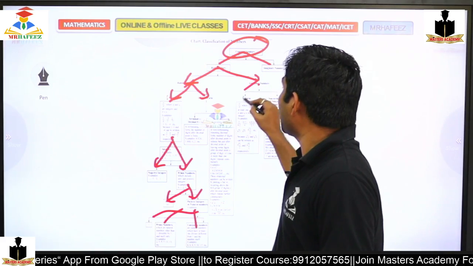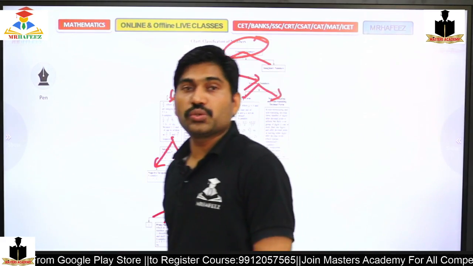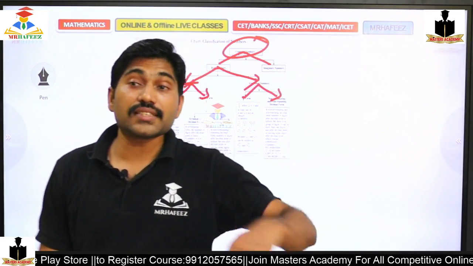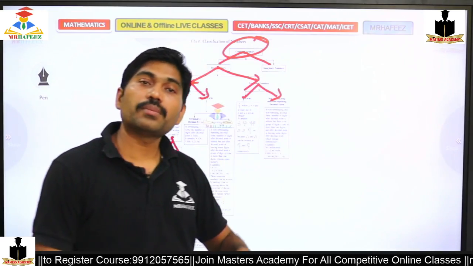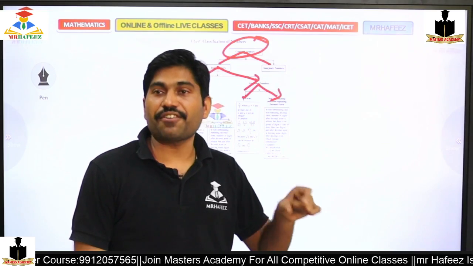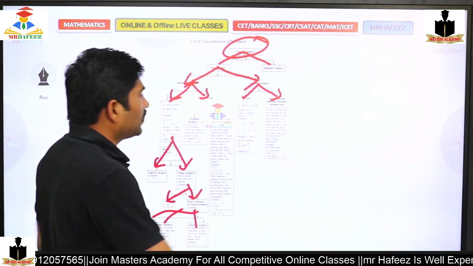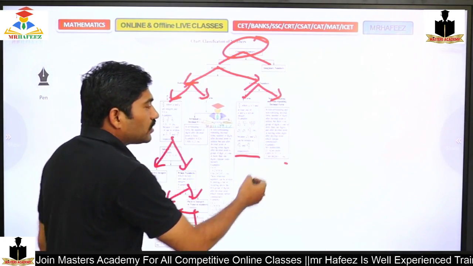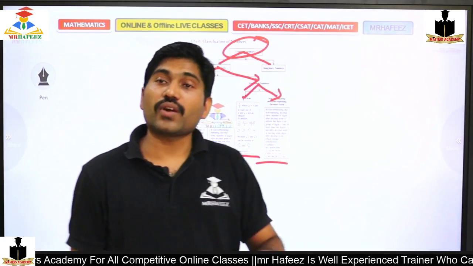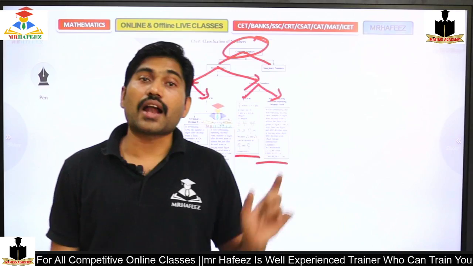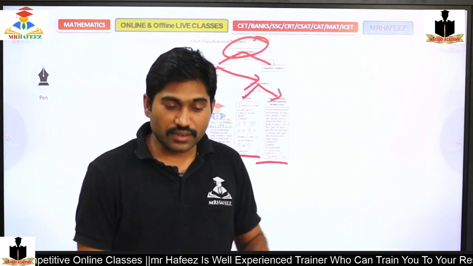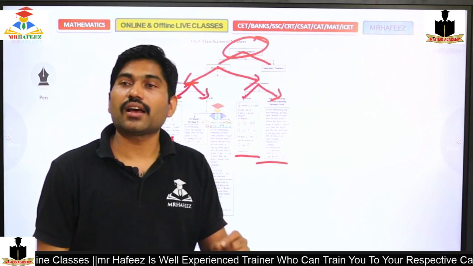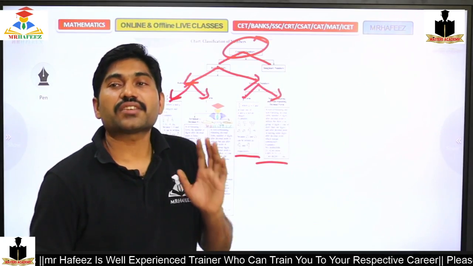And what about the irrational numbers? Again these are two: one is the decimal form which is repetitive, and the other is not a perfect form of p by q. Then root 2, root 3, which is not a perfect square under the root, or under a cube root not a perfect cube. All these are considered to be irrational numbers.